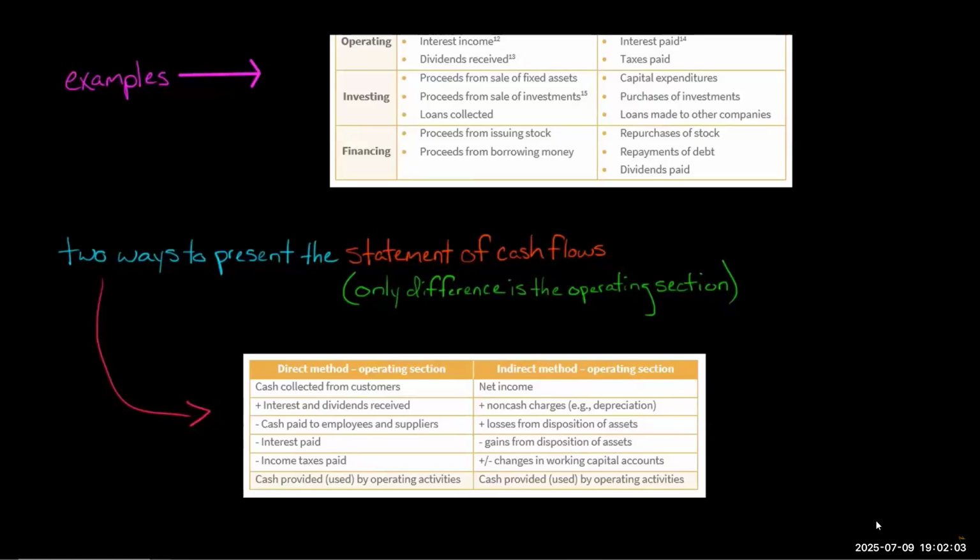Again, you start in the operating section with net income from the income statement, and then you make some adjustments, like you add back, for example, depreciation. Why? Depreciation's an expense. It reduced net income, but has no effect on cash, right? It's a non-cash expense. And then you make other adjustments, like working capital accounts. Like I said, if there was an increase in receivables due to credit sales, you're going to back that out and so forth.